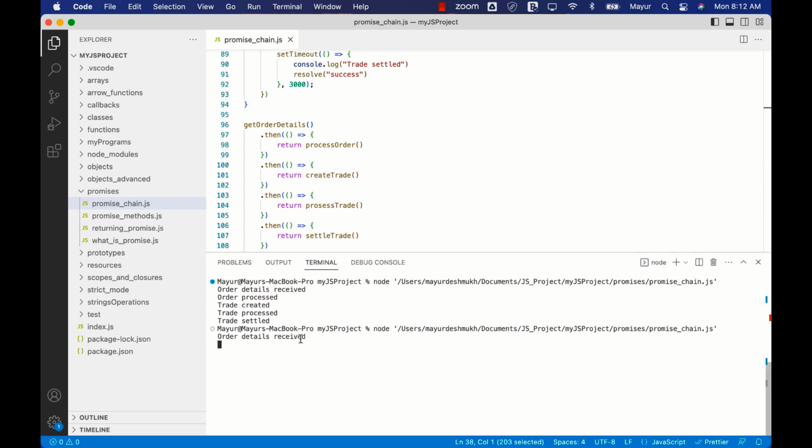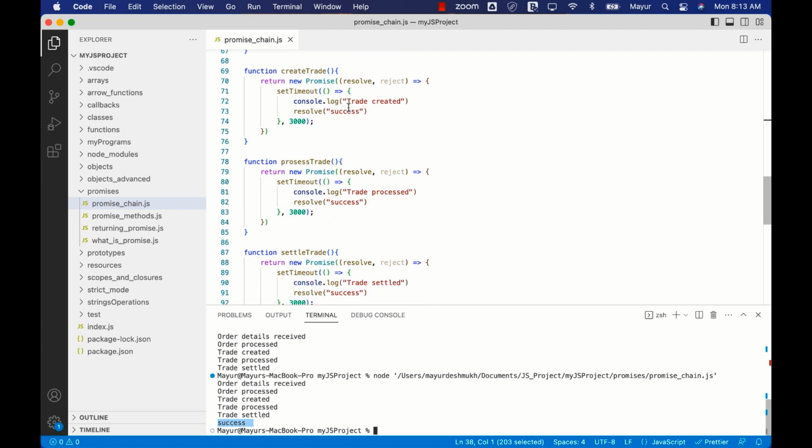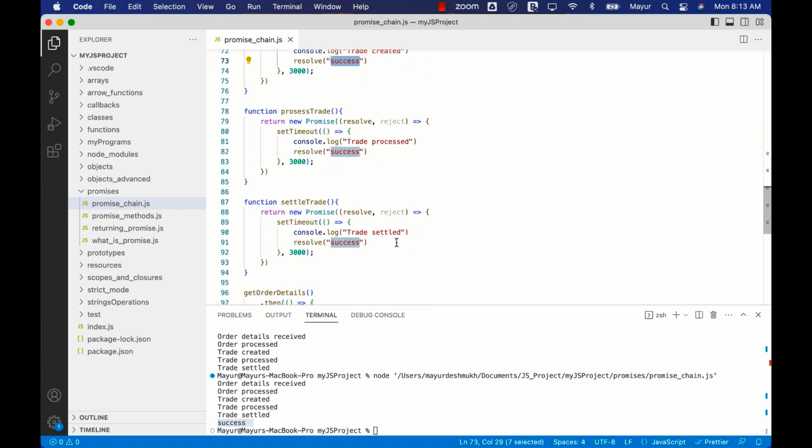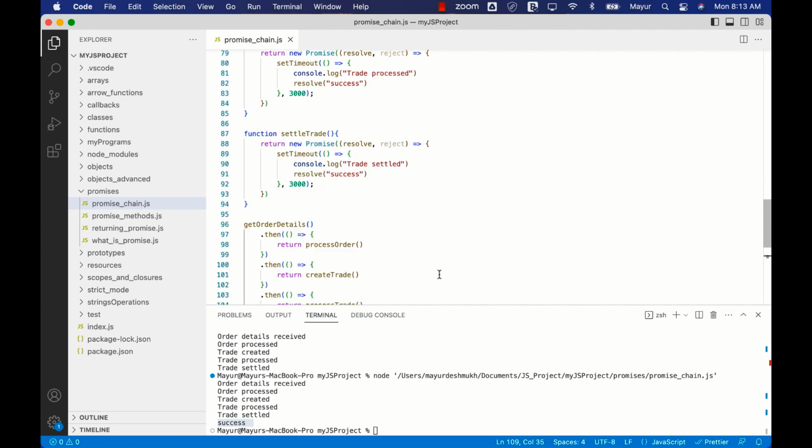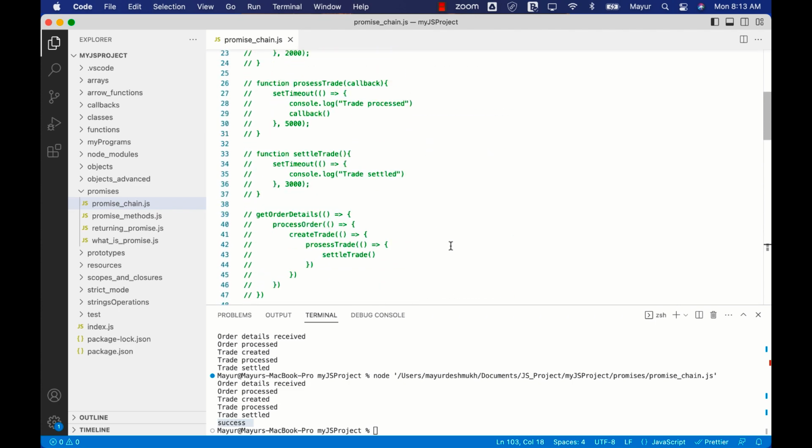First, order details received, order processed, trade processed, trade settled, and success, which is nothing but this one over here which we are passing. The only difference is in terms of readability of the code, the maintainability of the code, and ease of understanding of the code as compared to the concept of callback hell.